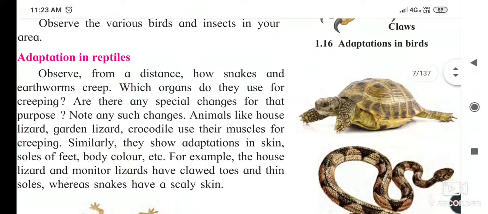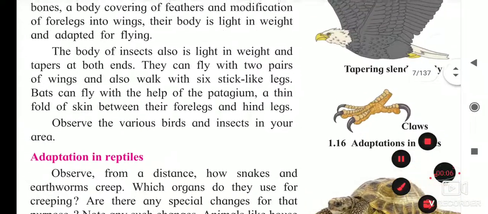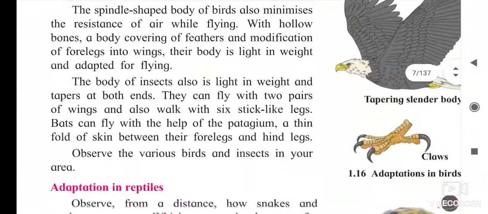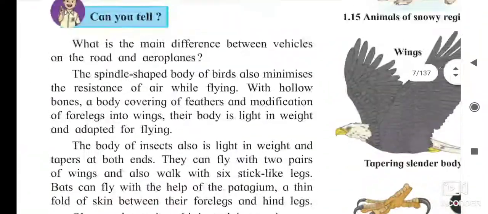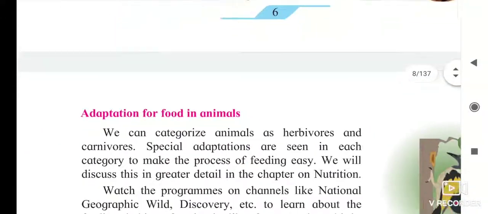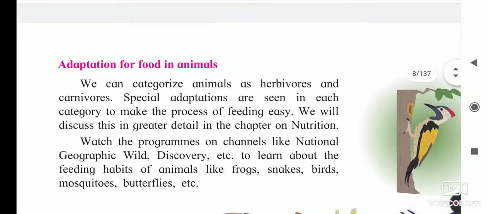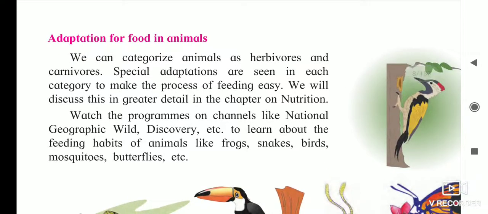Hello children. In continuation with the adaptations, today we are taking adaptation in animals for food. We will see adaptation for food in animals. We can categorize animals as herbivores and carnivores.